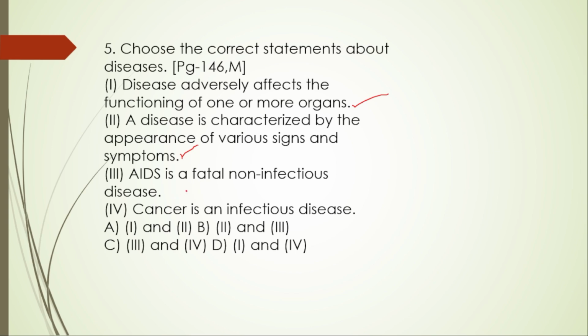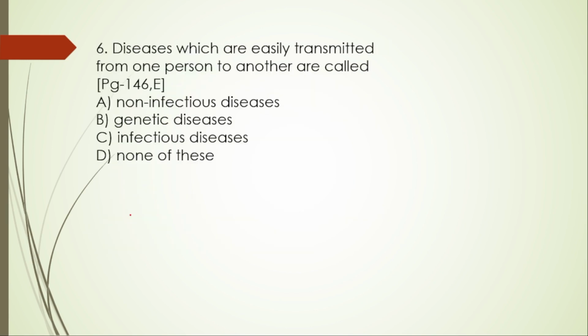This one is incorrect because AIDS is an infectious disease caused by HIV. Cancer is an infectious disease. This is incorrect because cancer is generally classified as non-infectious, non-communicable. Cancer cannot be communicable, so these two are wrong. 1 and 2 are right. So the right option is option A.